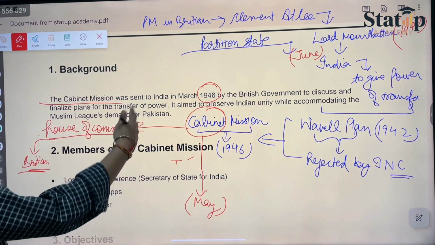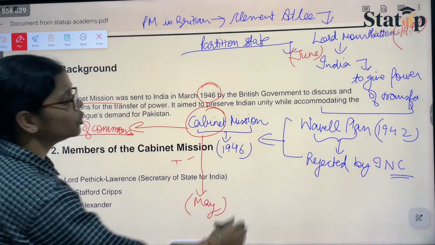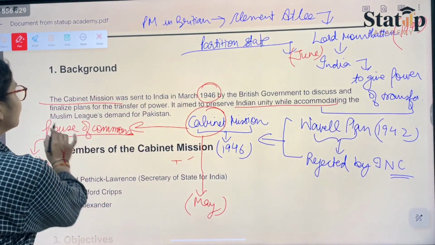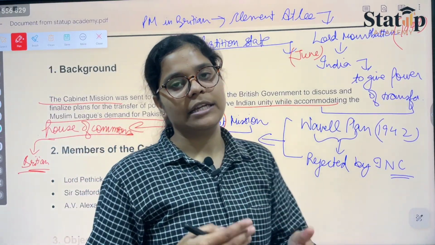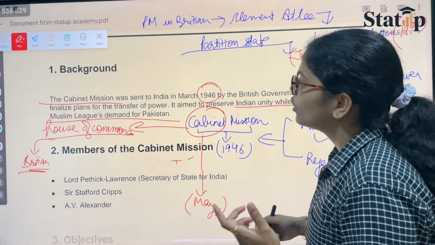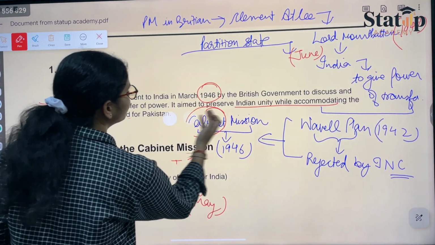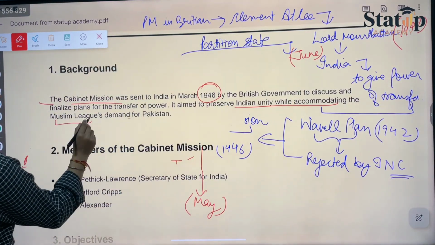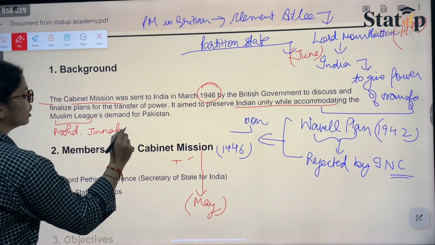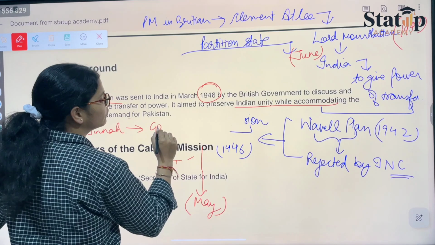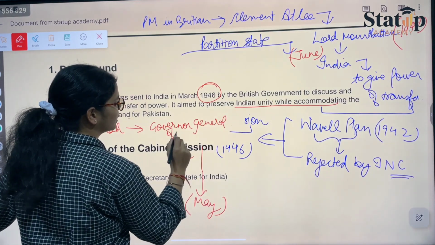Okay, to discuss the finalized plan for the transfer of power, it aimed to preserve Indian unity while accommodating the Muslim League's demand for Pakistan. The Muslim League was demanding Pakistan, and the actual leader of that Muslim League was Muhammad Jinnah, who was basically made the Governor General of Pakistan.